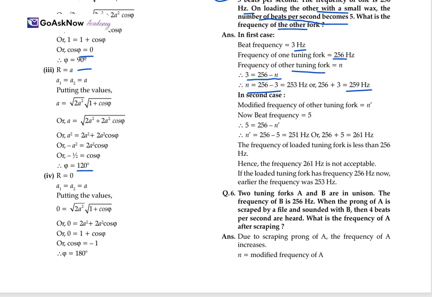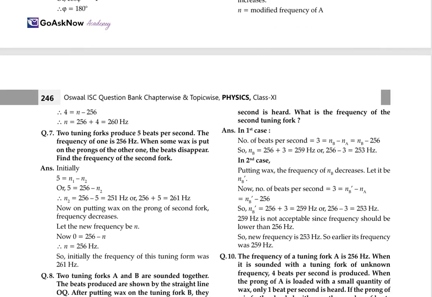This is for the first case. For the second, the modified frequency of the tuning fork is n dash. Now the beat frequency is equal to 5. So 5 is equal to 256 minus n dash. So the value of the other frequency we get is 261. The frequency of the loaded tuning fork is less than 256, so hence the frequency 261 is not acceptable. And if the loaded tuning fork has a frequency 256, now earlier the frequency was 253 Hertz.